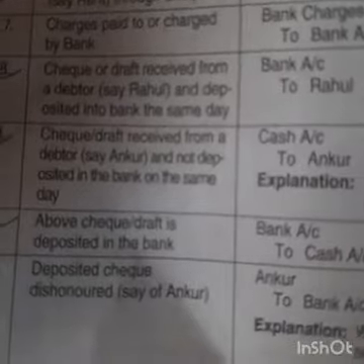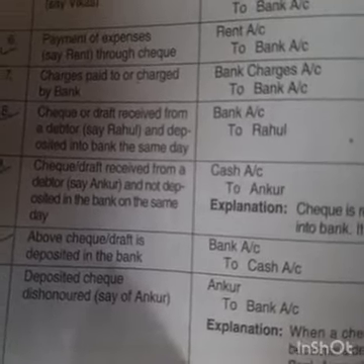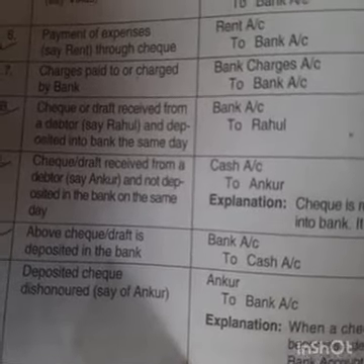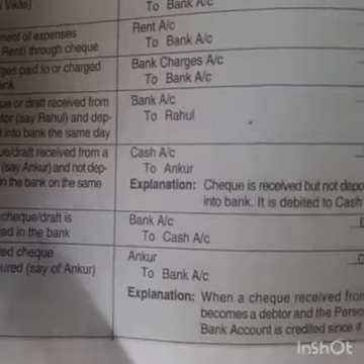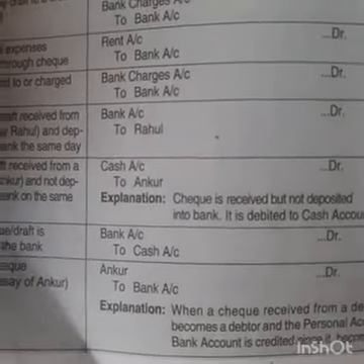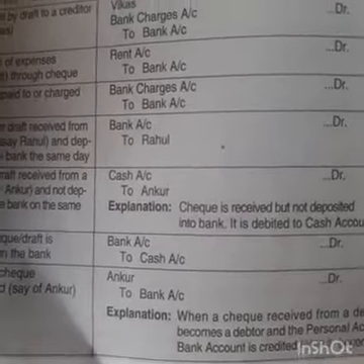Next, deposited check dishonored, say of Ankur. Ankur gave us the check, we deposited it into the bank. Now this check has been dishonored. So Ankur again will become our debtor. So Ankur's account will be debited. Bank balance reduced. So to bank account.